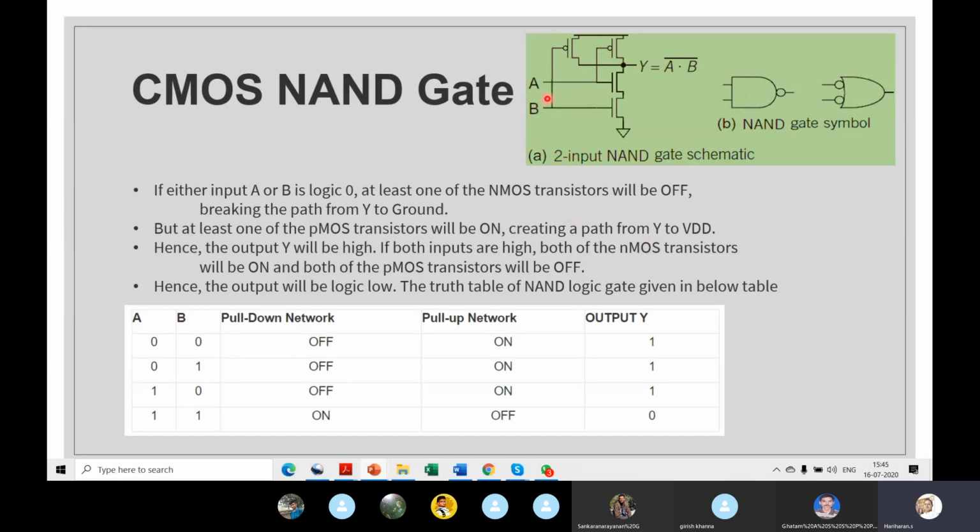0 and 1. If it is 0, this is off, this is on. So this is off and this is on. So current cannot flow down. Right? So what happens here? So this is 0. So this will conduct, right? Red PMOS will conduct. And this is 1. So this is off. Correct? So through this path, current gets discharged to Y.